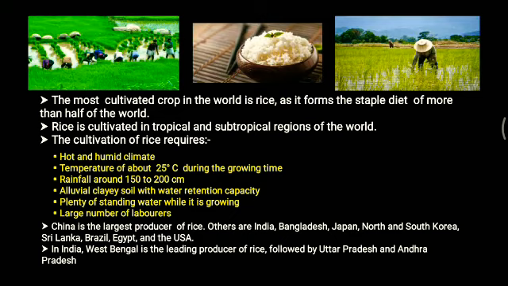As you can see in the pictures, plenty of standing water is required during the growing period of this rice. Water needs to be there. So these things are required, and also the most important thing: it cannot be done with the help of 2 to 3 people or a group of 5 to 10 people. A large number of laborers are required for the cultivation of rice. All these important things are the requirements for the cultivation of rice.